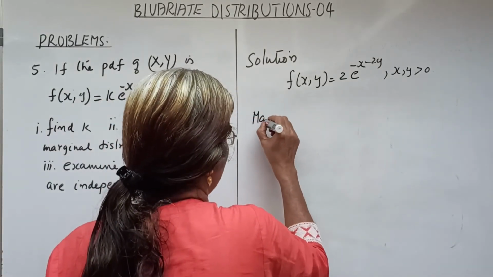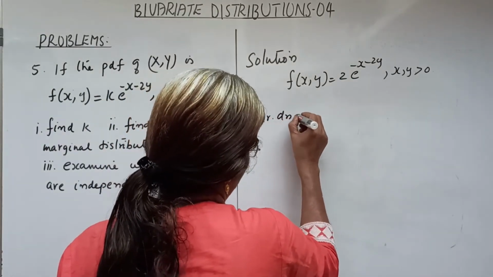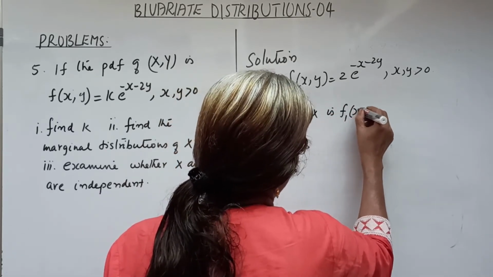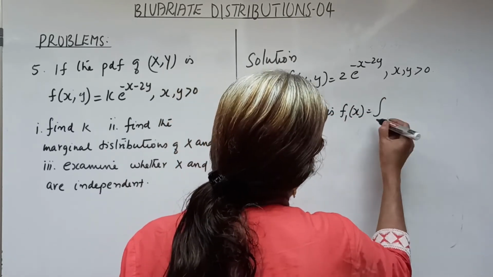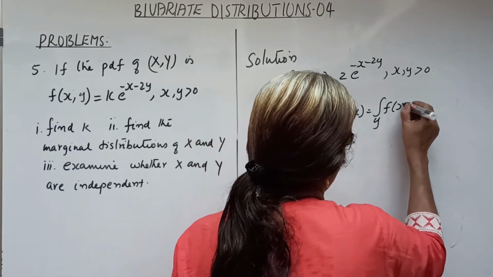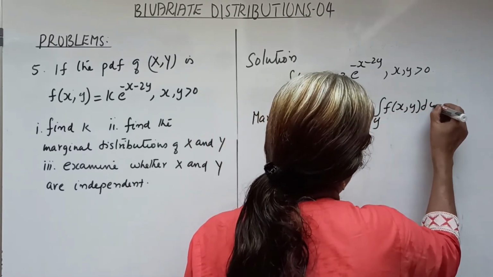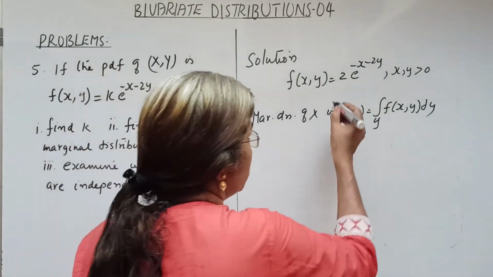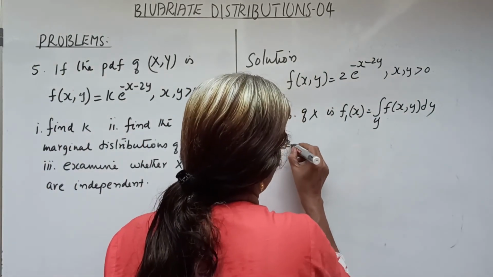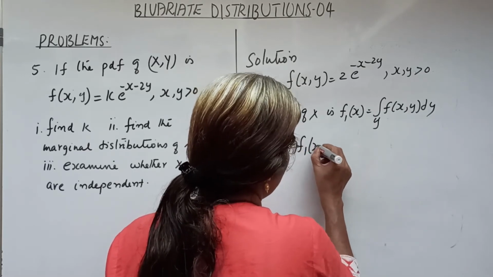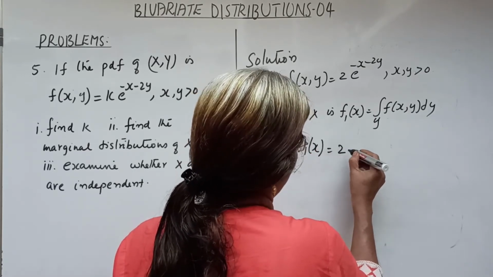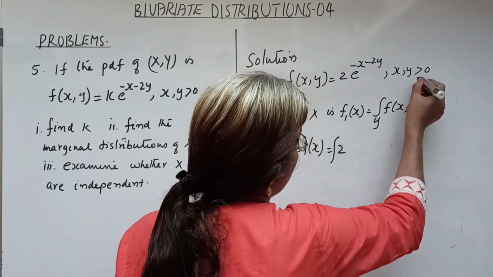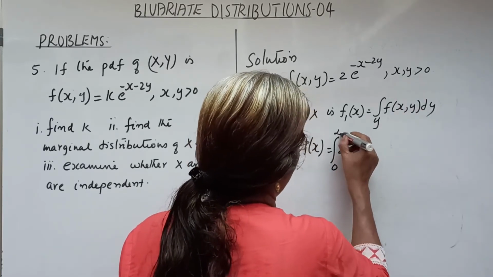The marginal distribution of x is f1x equal to integral over y f of xy dy. So here f1x equal to 2 into integral, the limit for y is 0 to infinity.